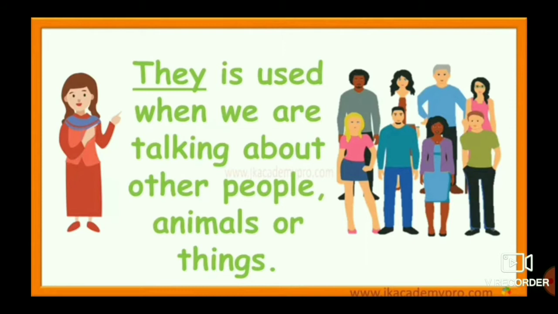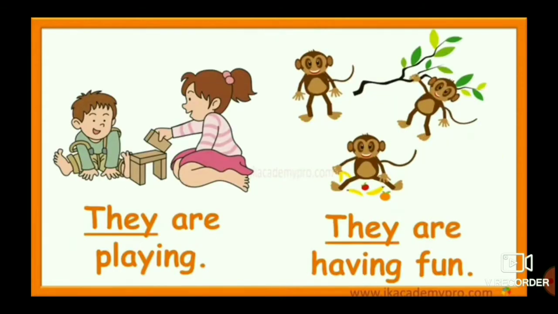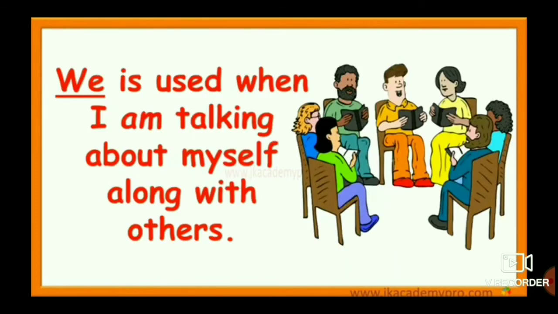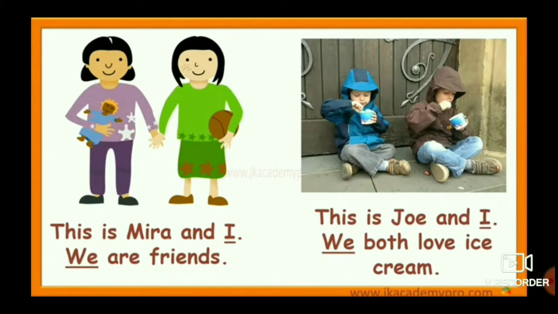The pronoun they is used when we are talking about other people, animals or things. For example, they are playing, they are having fun. The pronoun we is used when I am talking about myself along with others. For example, this is Meera and I. We are friends.